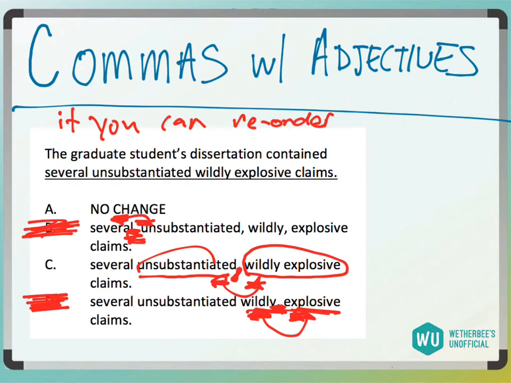So would I say there's several wildly explosive, unsubstantiated claims? These two things I could switch and it would sound fine, right? So the dissertation contained several wildly explosive, unsubstantiated claims. I would put the comma between these two things because they're not interchangeable per se, but I could switch the order of them. And so answer choice A would be gone, right? Because I do need this comma right here, and it would be answer choice C.